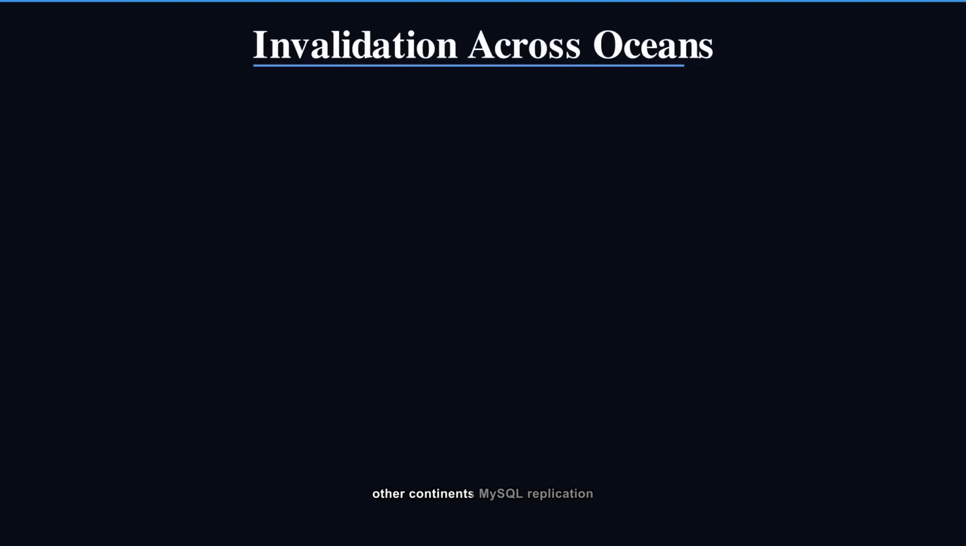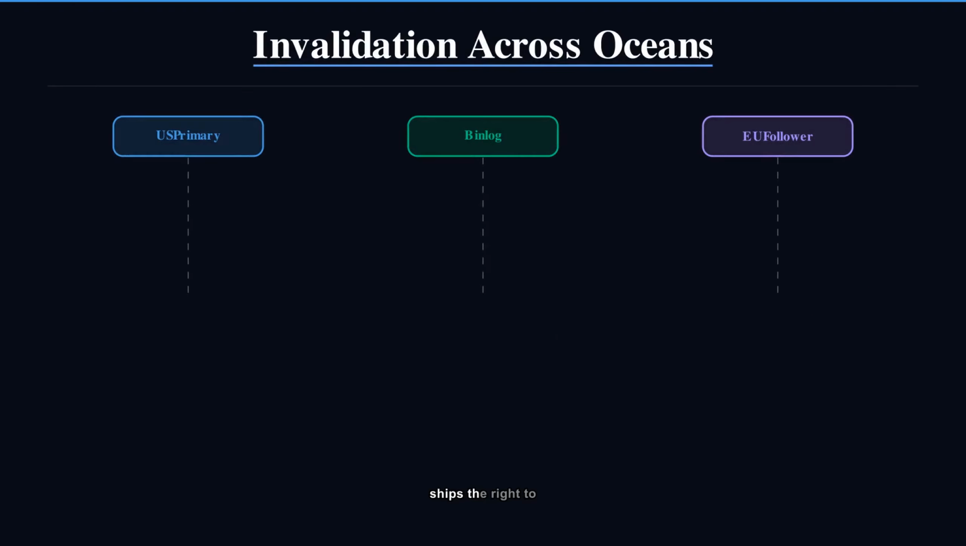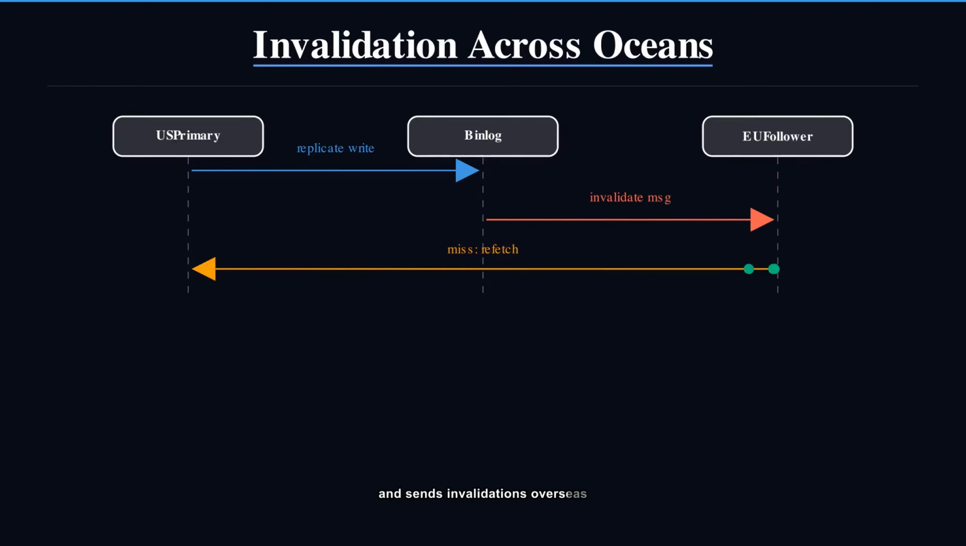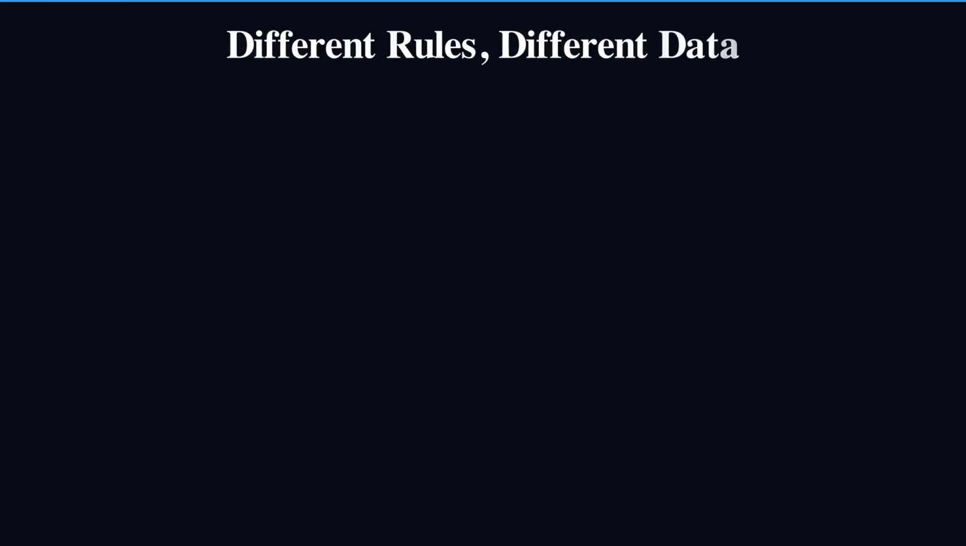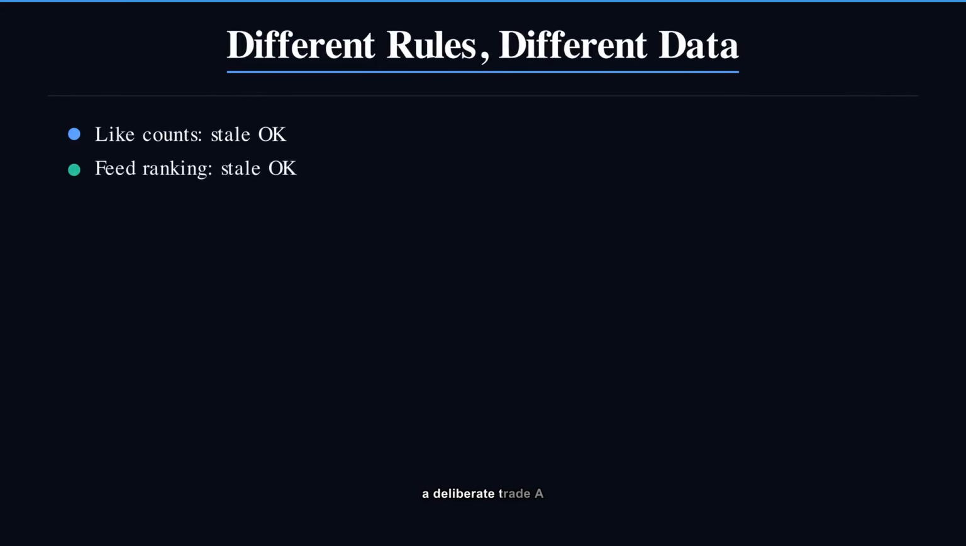What about other continents? MySQL replication ships the write to secondary data centers. A daemon reads MySQL's bin log, its change log, and sends invalidations overseas. This takes 100 to 500 milliseconds. For that window, Tokyo might see an old like count while California sees the new one. This eventual consistency is a deliberate trade.